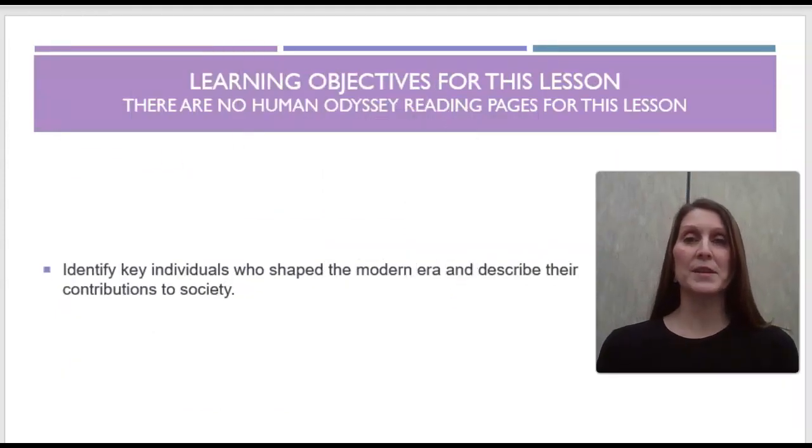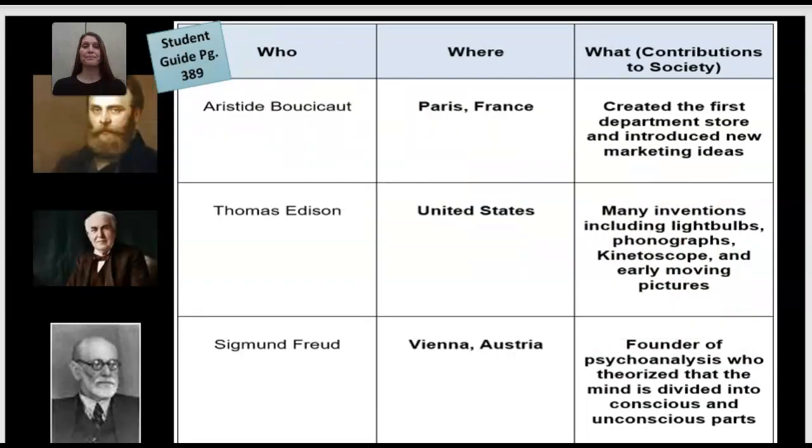Your learning objectives for this lesson, and again, there are no Human Odyssey reading pages for this lesson. We have one big objective: identify key individuals who shaped the modern era and describe their contributions to society. And again, obviously we can't possibly go through all of the key individuals, but these are some key individuals that helped to shape society. First, Aristide Boucicaut.